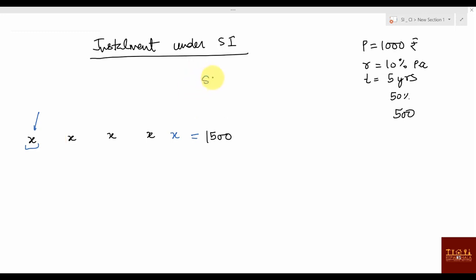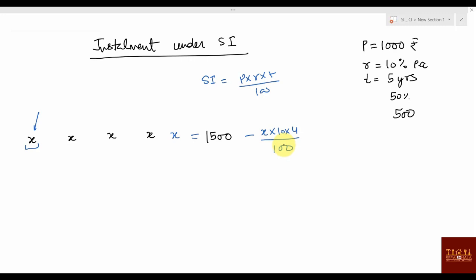So if you know the formula, P into R into T by 100, how much interest do you have to pay on X for 4 years? X into 10 into 4 by 100.